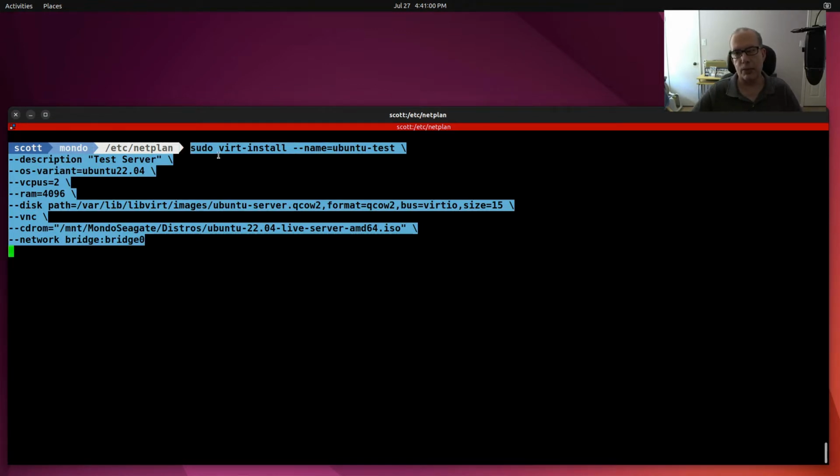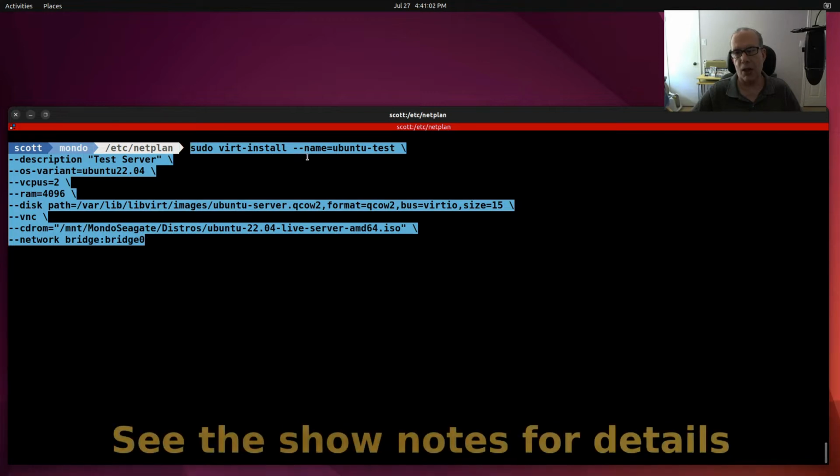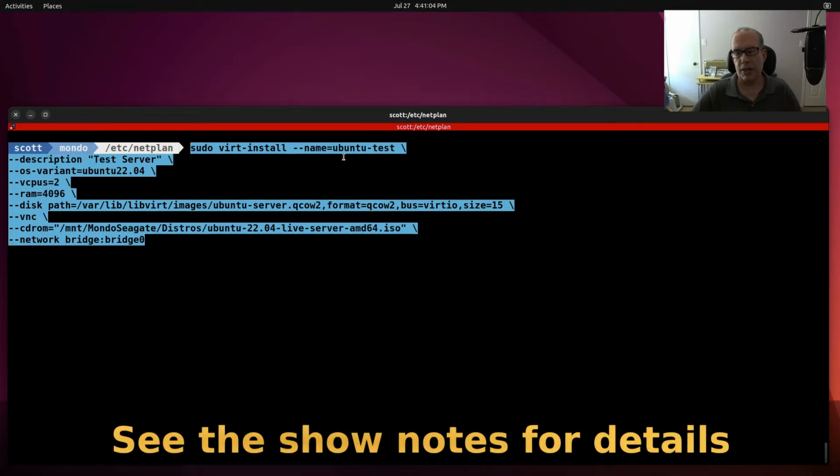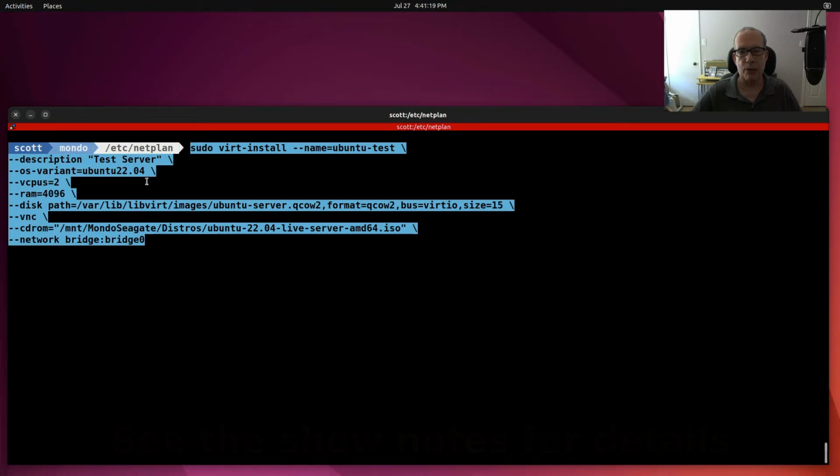I do a sudo virt-install, and then --name equals ubuntu-test, because that's going to be the name of my server. I have a description field that simply says test server. My OS variant is Ubuntu 22.04. I'm giving it 2 virtual CPUs. I'm giving it 4 gigs of RAM. And then the path to my disk drive is going to be